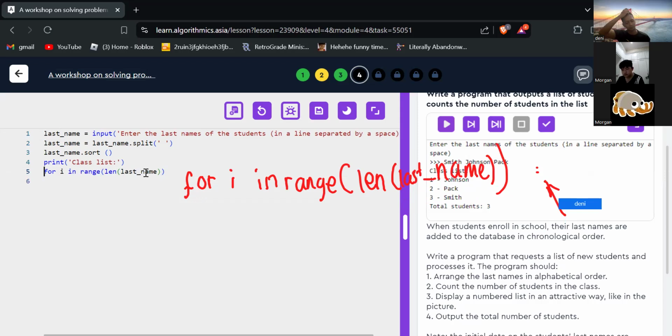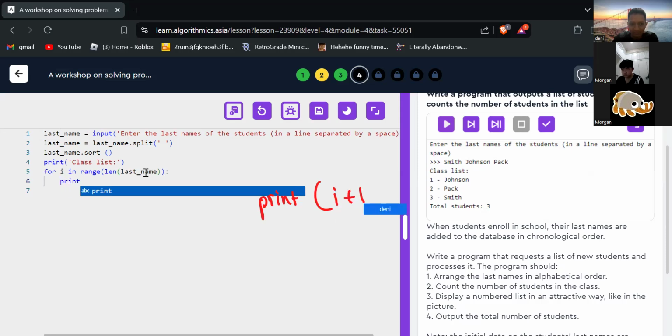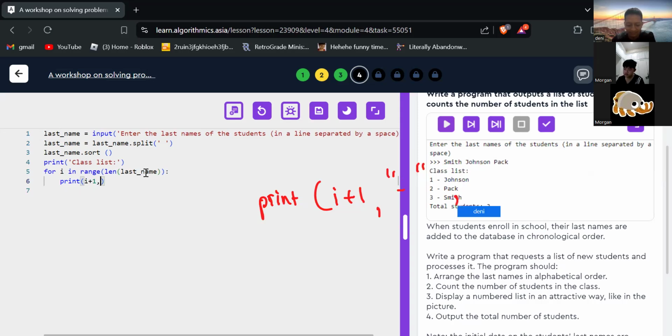Don't forget the colon. Okay, let's print i plus 1 before, because we start the index from 0, right? And then comma, minus, last name i.